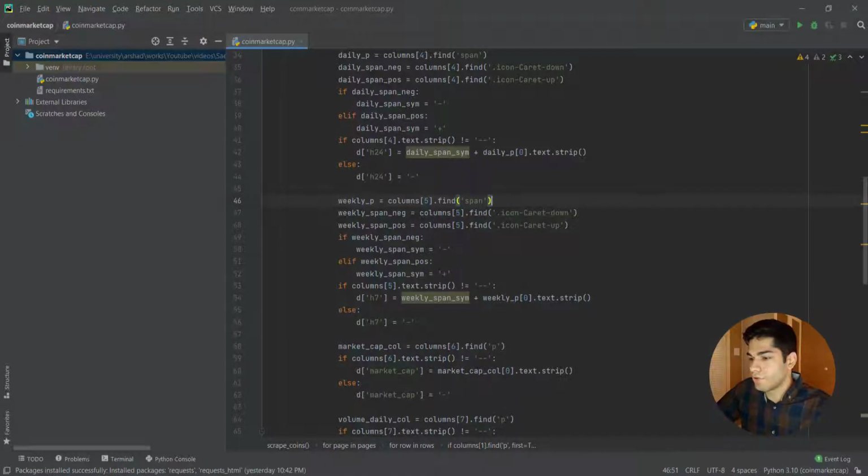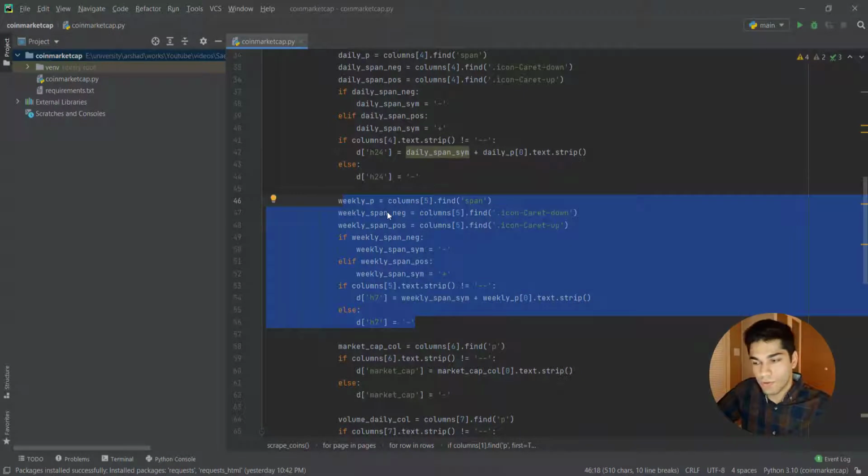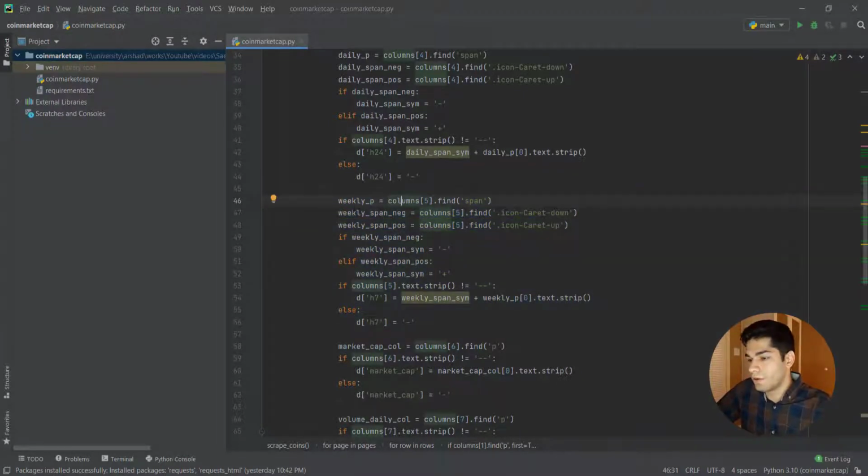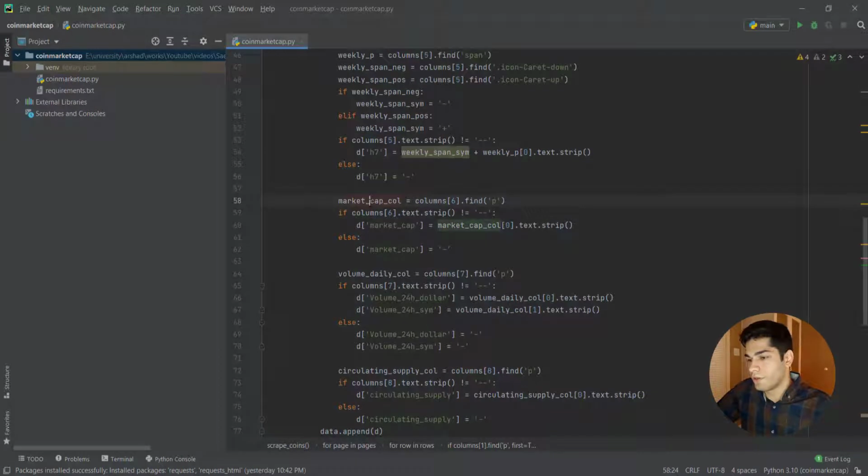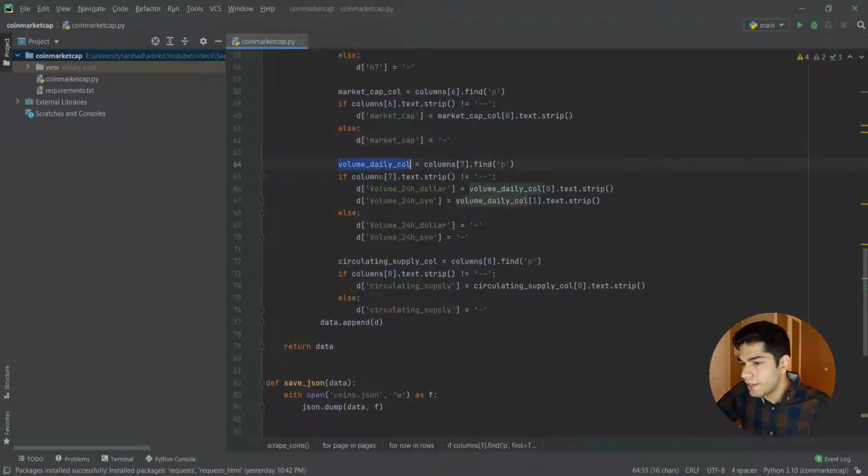As we go forward, you can see that I'm doing the same for the weekly part, and for the market cap column, I'm going to check if we have the market cap or not, and if we don't, I'm going to write something like this. Negative. I mean, this is not negative. This means that we don't have it. Okay. And then we are going to have the daily volume column, and also circulating supply. That's it. And at the end, I'm going to append all the data that we gather.